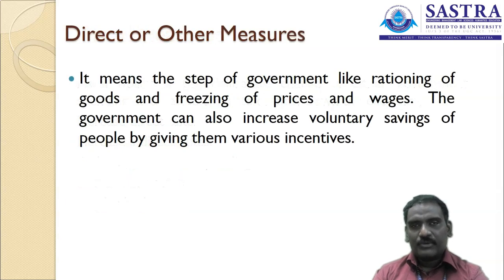And other direct measures are also taken. The other direct measures are steps of the government like rationing of goods and freezing of prices and wages. The government can also increase the voluntary savings of the people by giving them various incentives, providing an additional percentage for making investments in particular investment avenues. Like we have Section 80C. The 80C provides a tax benefit to people who invest in equity shares, mutual funds, and the provident fund.